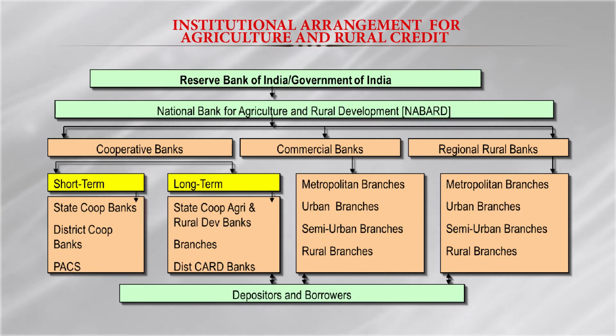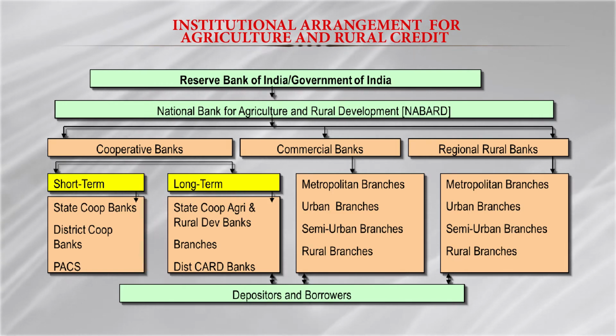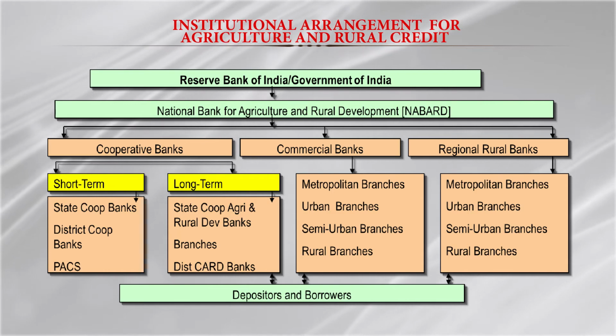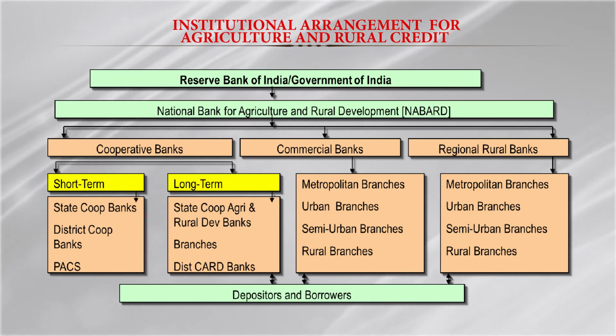And in the case of commercial banks we have metropolitan branches, then urban branches, semi-urban branches and rural branches. And then we have the special institution for providing credit to agriculture and rural areas, that is the regional rural bank, and here again metropolitan, urban, semi-urban and rural branches are all there.